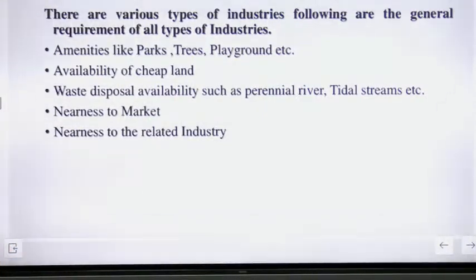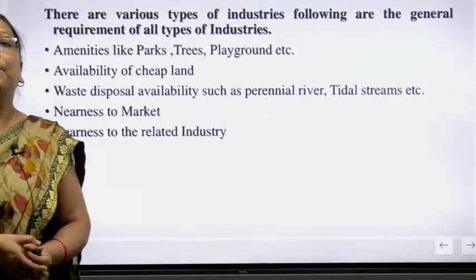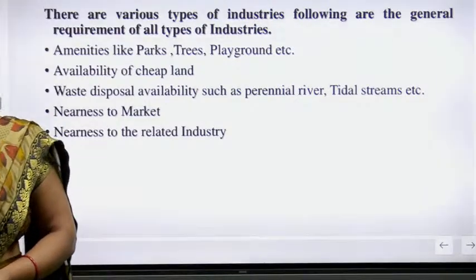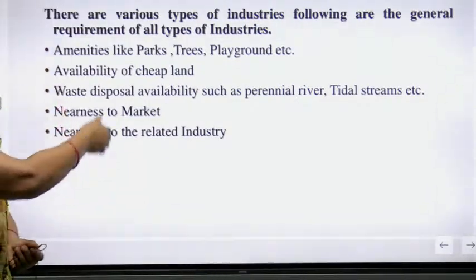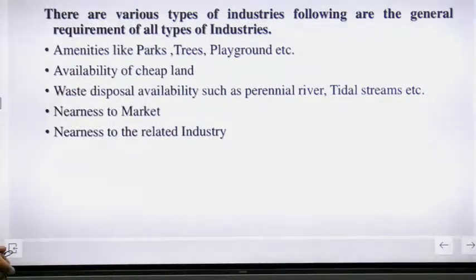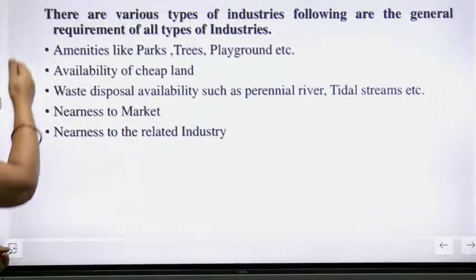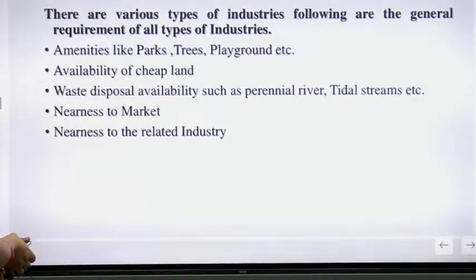Amenities like parks, trees, playgrounds, etc. I will explain all the points. First of all, you have to read and concentrate on the heading. Then I will explain each and every point. First is amenities like parks, trees and playgrounds. Availability of cheap land, waste disposal availability such as perennial rivers, tidal streams, etc.